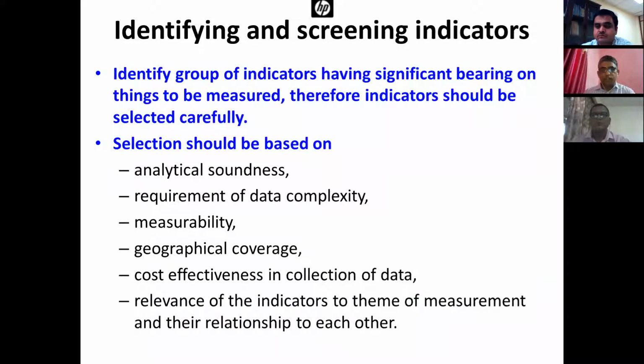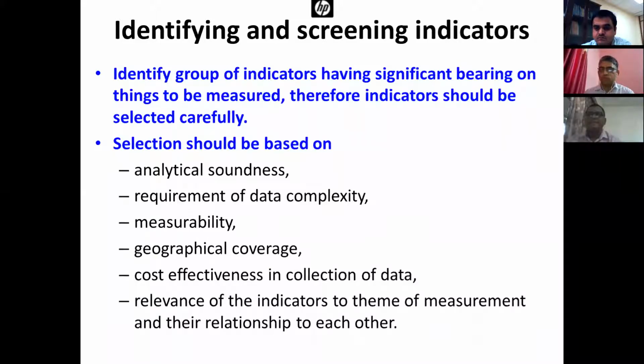Then the second step is identifying and screening of the indicators. The indicators should be selected based on analytical soundness and data requirement complexity. That means if the data requirement is very complex, we should avoid selecting that particular indicator.